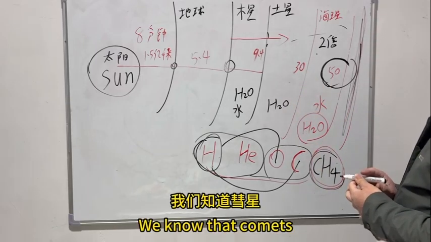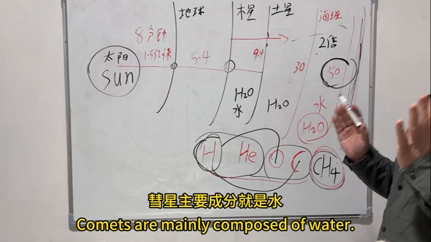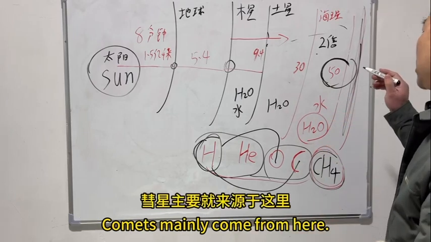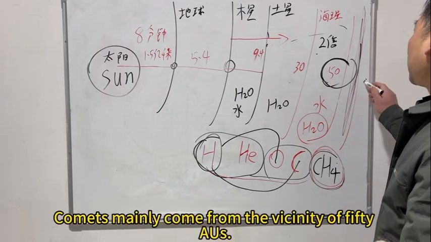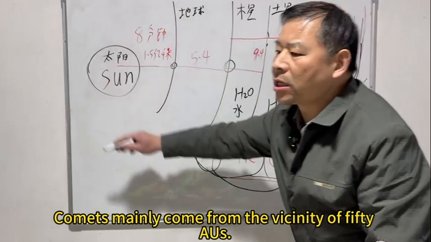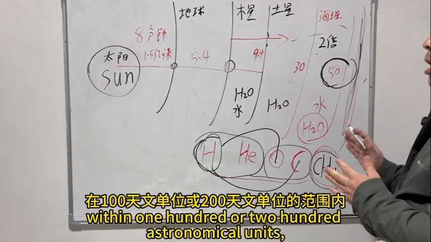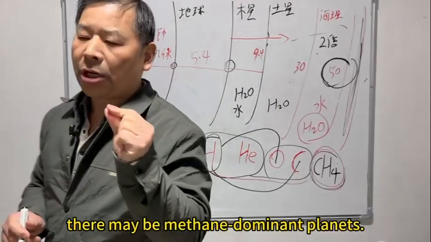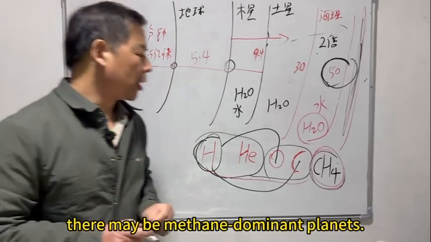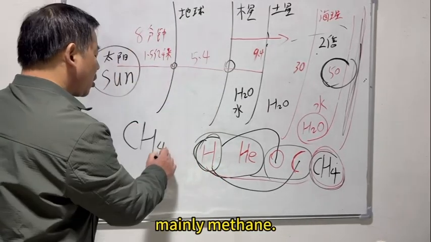We know that comets are mainly composed of water. Comets mainly come from the vicinity of 50 AUs. So we can infer that, within 100 or 200 astronomical units, there may be methane-dominant planets. That is to say, mainly methane.